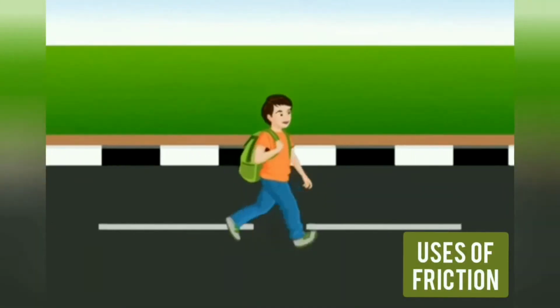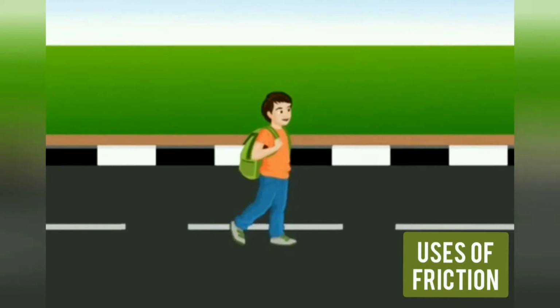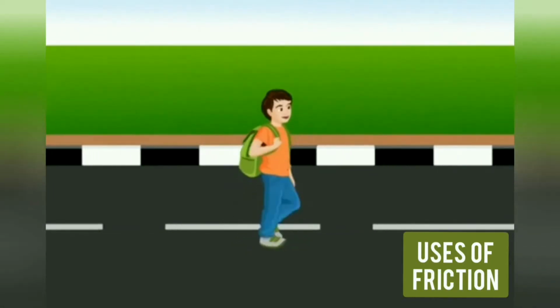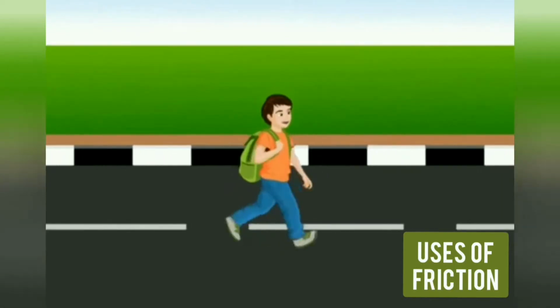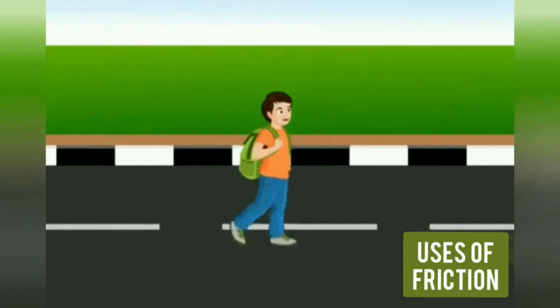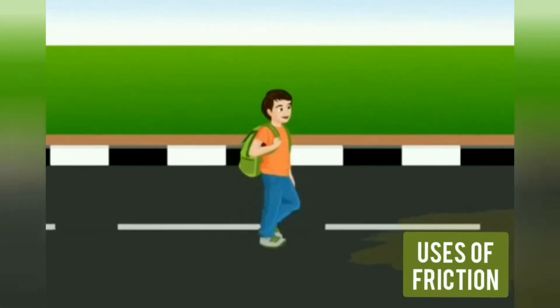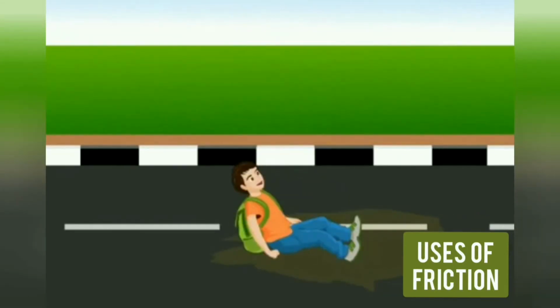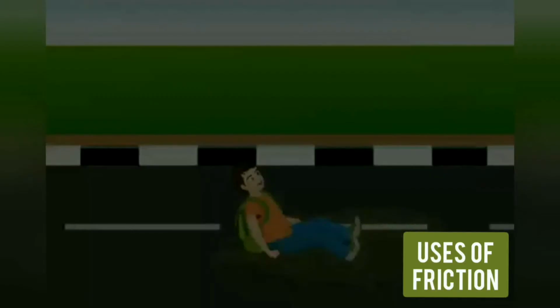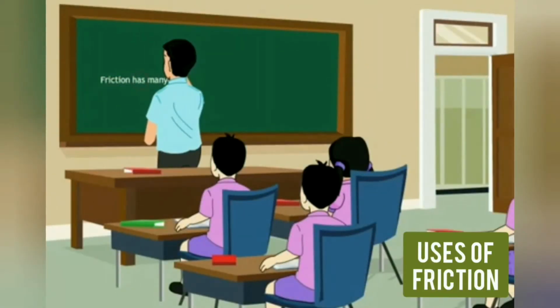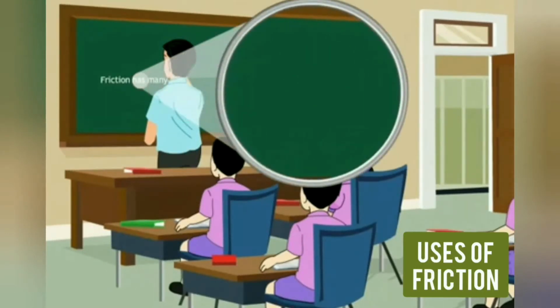Friction is a necessary evil, that is, it has both advantages as well as disadvantages. Friction helps us to walk. When we press the ground with our foot backwards, we receive a forward reaction due to the friction between the foot and the ground. Had there been no friction, like in this case on a slippery ground, the foot will simply slip away. Friction also helps us to write on the blackboard or on a paper. As we write, the chalk particles stay on the board due to the friction.